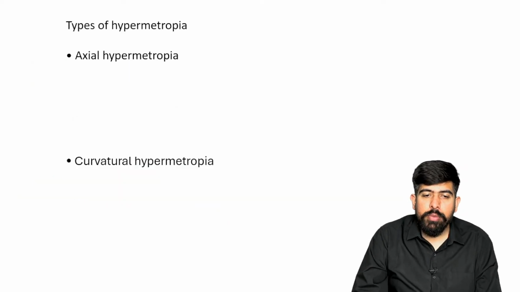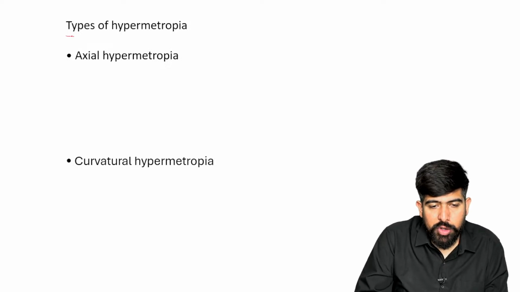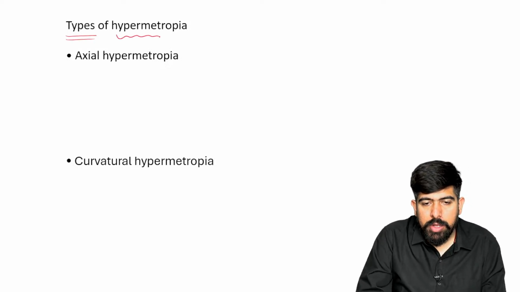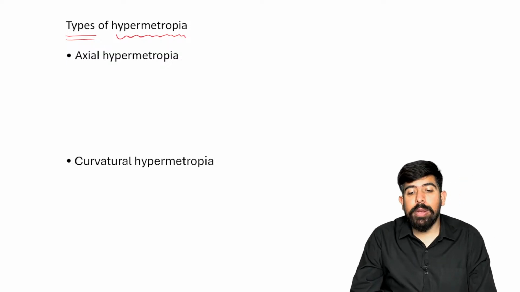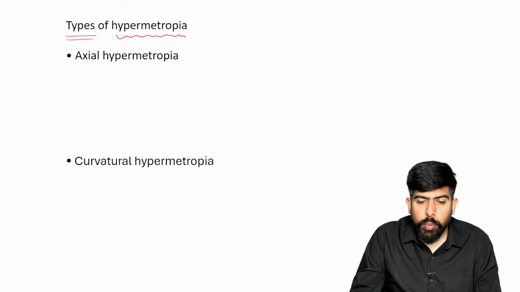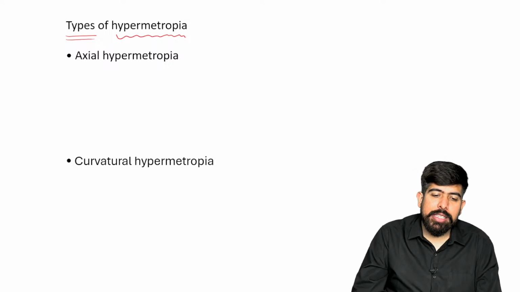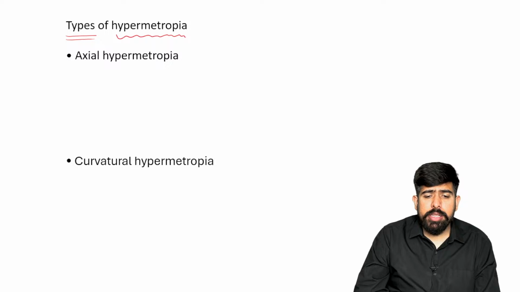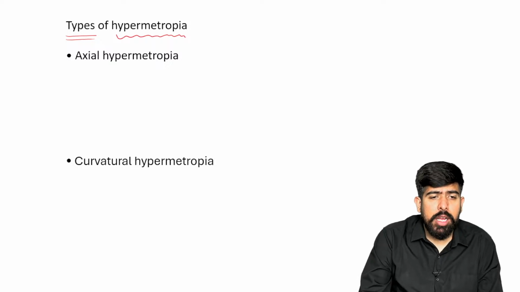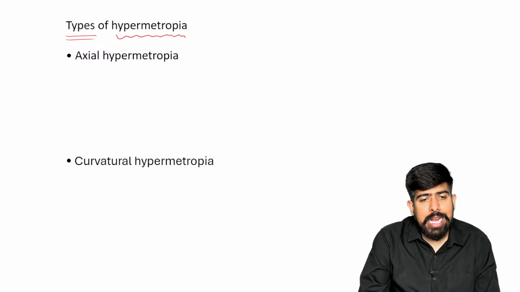Now we have the types of hypermetropia, guys. I hope you understand that in hypermetropia, near vision will be affected. Let's see the types of hypermetropia we have. First one, we have axial hypermetropia. Now, please remember this part. What is meant by axial hypermetropia?